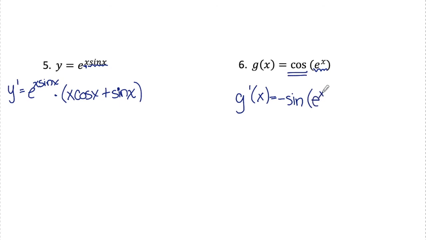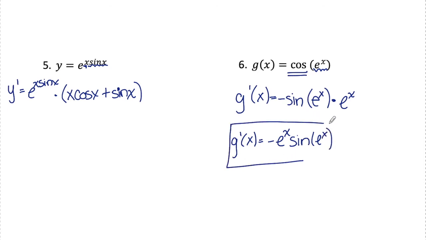I leave the inside alone, the e to the x, times the derivative of the inside. So now the derivative of e to the x is e to the x. I can move that e to the x in the front with the negative. So I have negative e to the x sine e to the x. Not completely necessary, just looks a little bit nicer. All set for number 6.